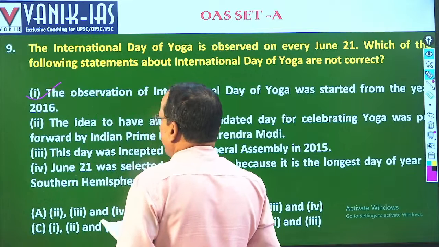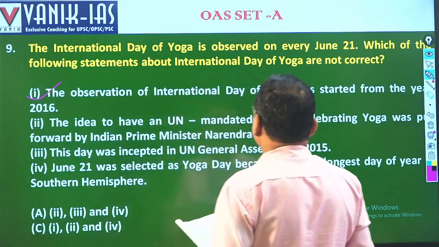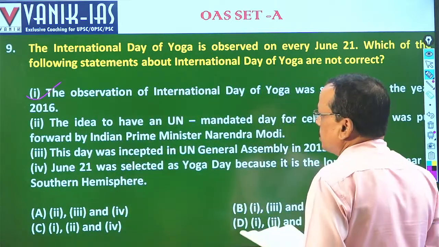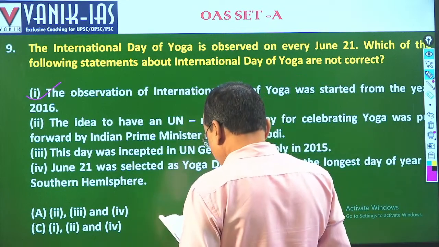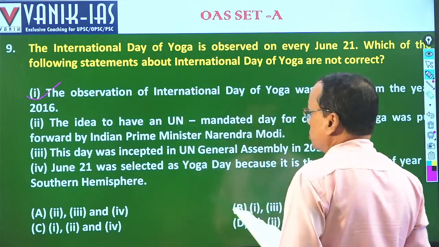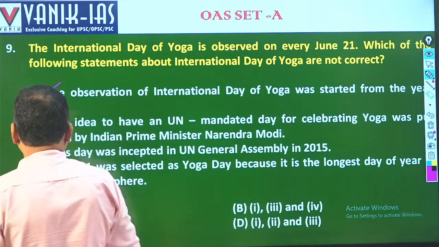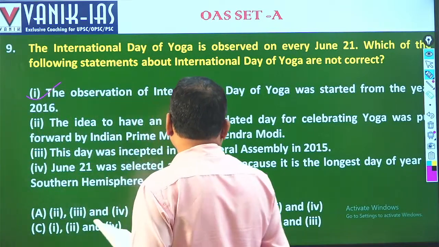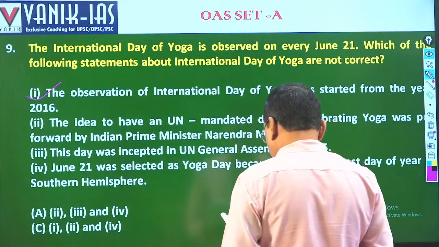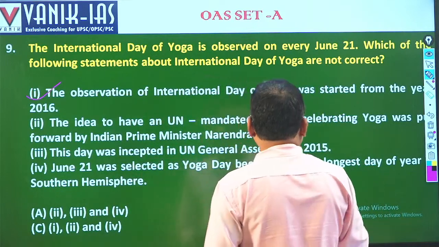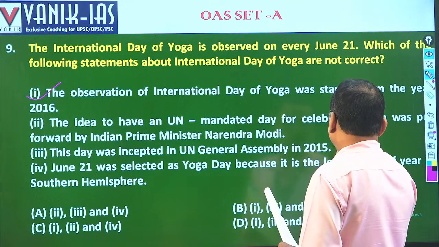Then the next one, the idea to have a UN mandated day for celebrating yoga was proposed by Indian Prime Minister Narendra Modi. That is right. Then next one, this day was incepted in UN General Assembly in 2015. It was not 2015, it was in 2014.